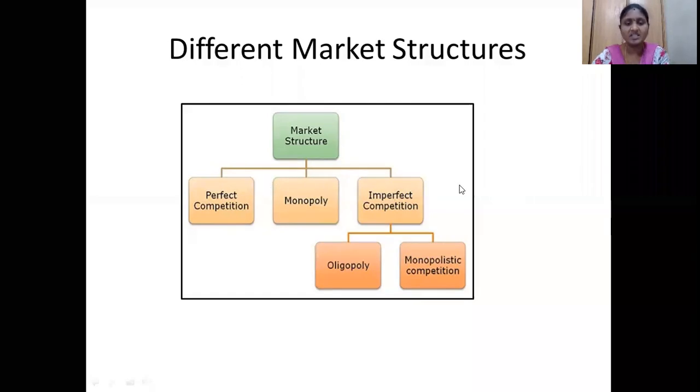Why is the classification here? It is based on the number of producers and buyers. How many producers are doing that business, or how many sellers are there? Based on the producers and the competition among them, we have divided them into perfect competition and imperfect competition. Now we have started the discussion of imperfect competition.